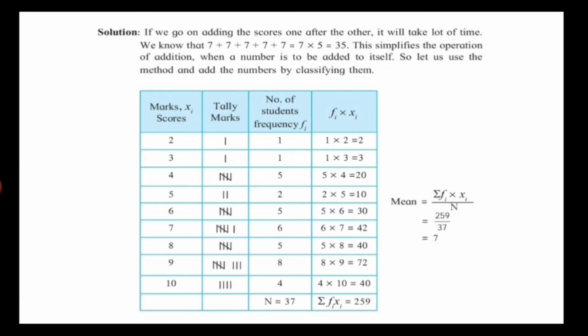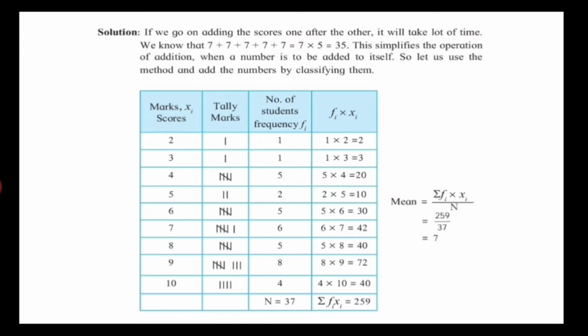So let us use the method and add the numbers by classifying them. What we have done here is prepare a table. Instead of writing all the additions and dividing by the total number of scores, the table is written here. In the first column are the marks or scores, denoted by xi, then the tally marks, then the number of students, that means how many times the same marks occur.